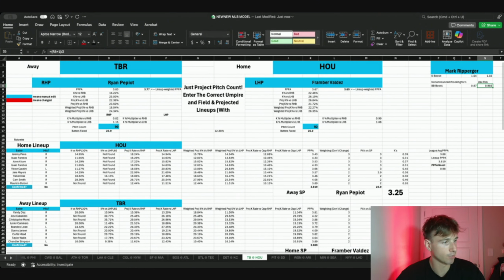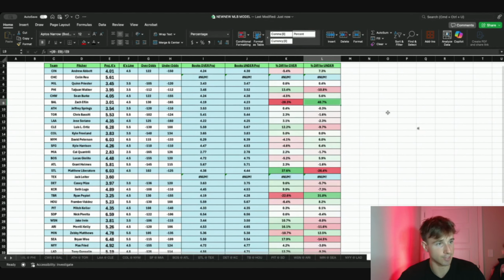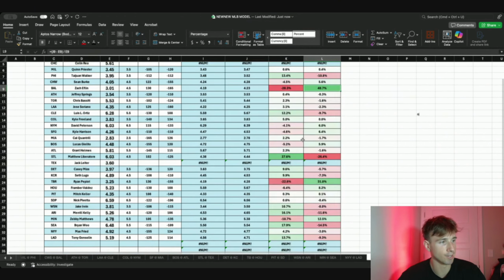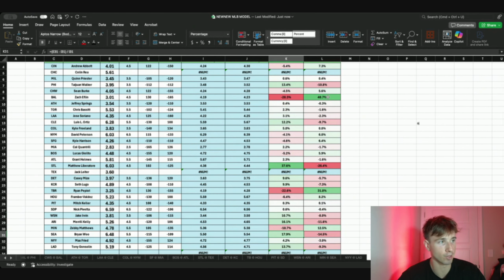So yeah, I just made this video to quickly show the models. I'm going to try to find a more efficient way to do these videos moving forward. But the biggest edges for these would be Eflin under 4.5. Like I said, maybe if you want to use Liberatore, I think a good way to do it is to look at these projections and see which ones they really like. So really like Woo. You could do Woo to get 4 or 5 strikeouts and pair that with these juiced unders if that makes you feel more comfortable.